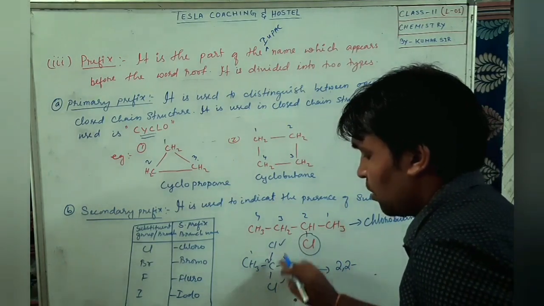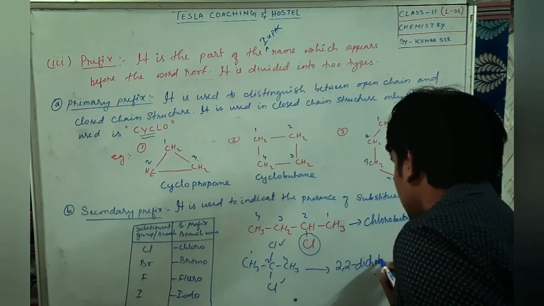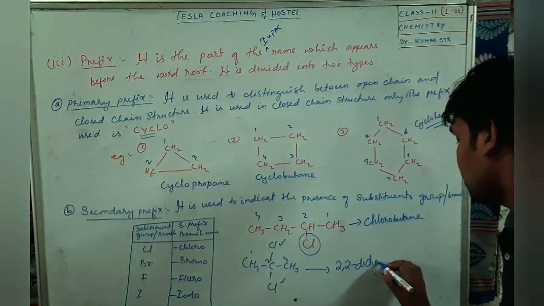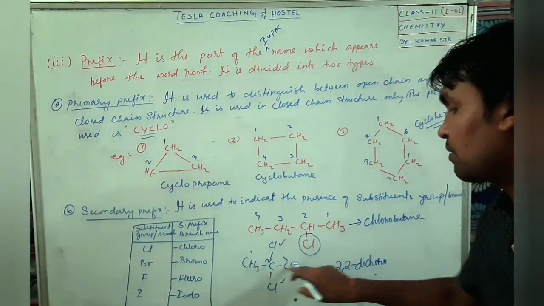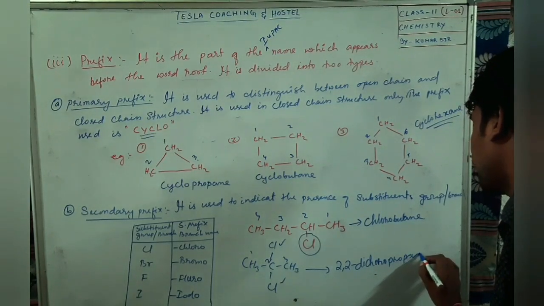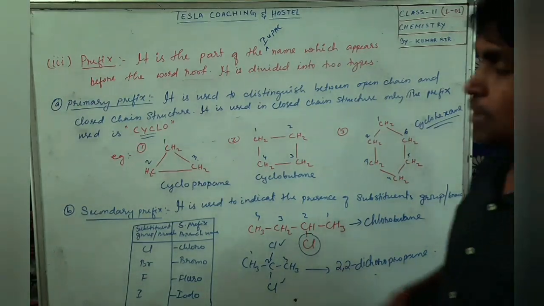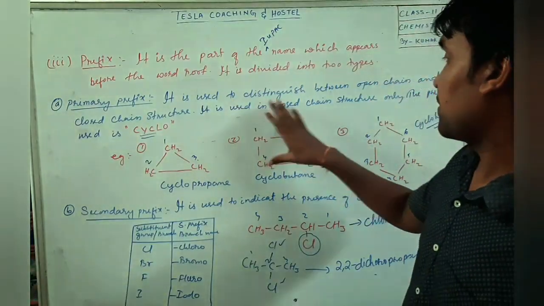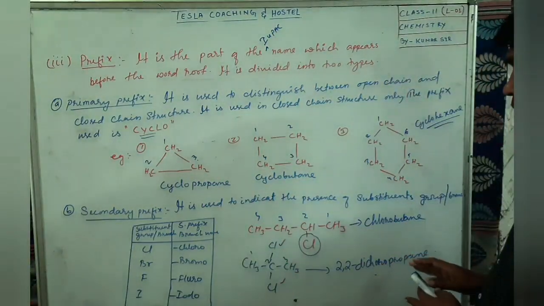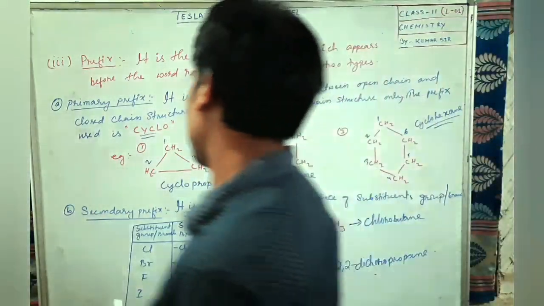Same thing, chlorine, chlorine. So we'll write here dichloro. Okay, 2, 2 dichloro. And what is the total number of carbon in the main chain? 3. So it will be propane. Okay, dear students, so this is how we are using the secondary suffix. Primary suffix we are using in a closed structure only. Secondary suffix we are using in a substituent or the branch.